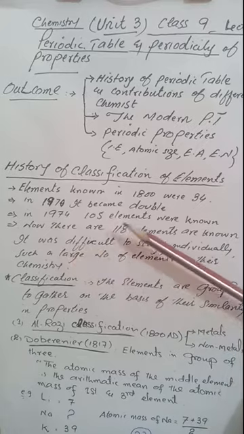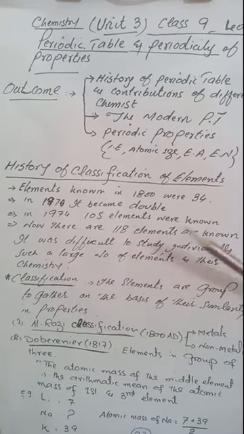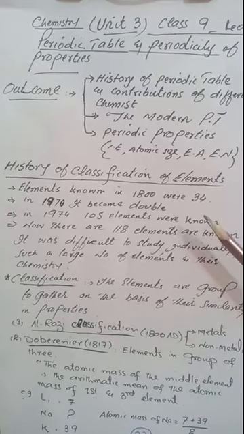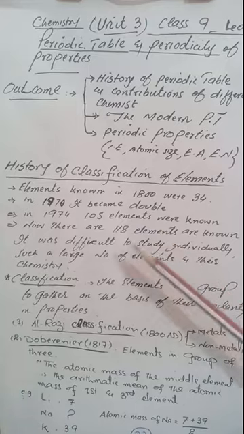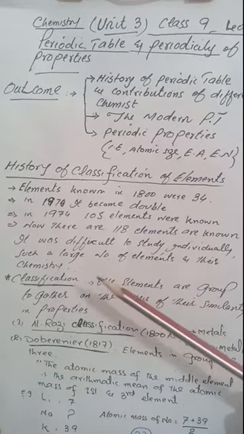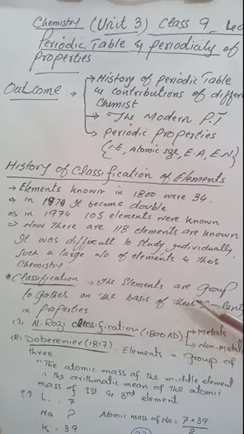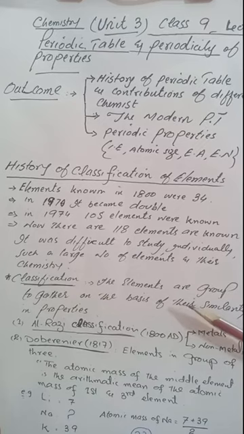The study of such a large number of elements and their compounds needs classification, because it is very difficult to study an individual element as well as its properties. As you know, the purpose of classification is to make the study of things easy.